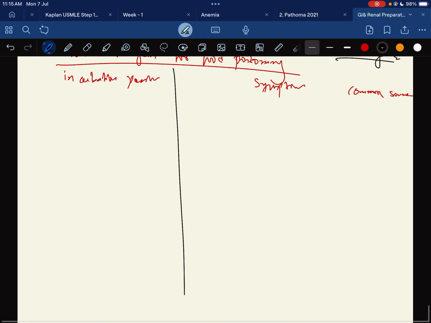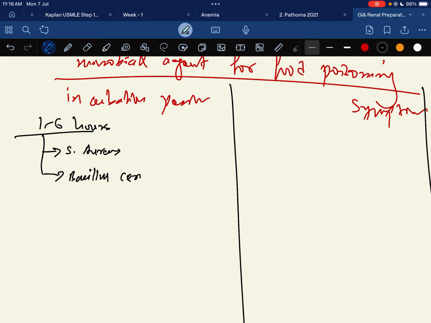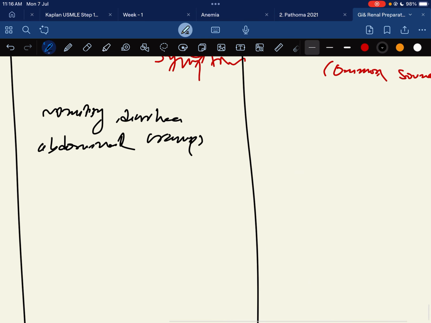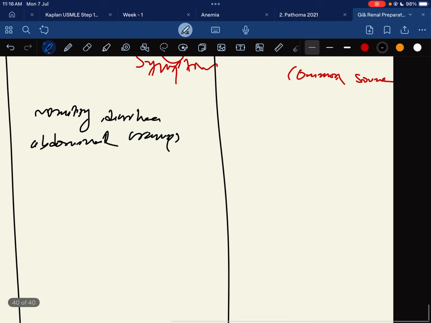So we can classify it like this. Incubation period, 1 to 6 hours. In between the 1 to 6 hours, the causes are Staphylococcus aureus and Bacillus cereus. And what are the symptoms? Vomiting, diarrhea, abdominal cramps, and the source is fried rice. So this Bacillus cereus is from fried rice.